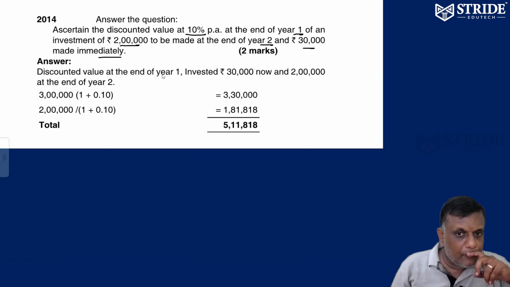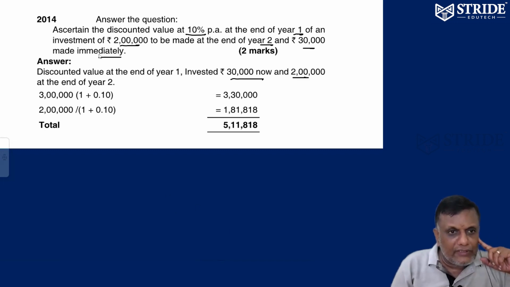So 30,000 you have to invest now, immediately, and 2 lakhs at the end of year 2. Correct now? So 30,000 you have to invest now, and 2 lakhs at the end of year 2.